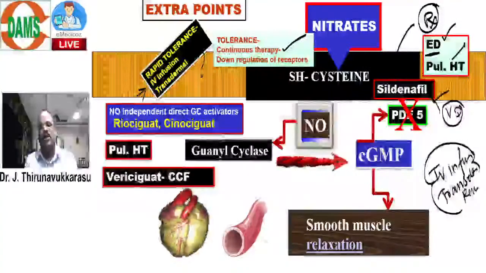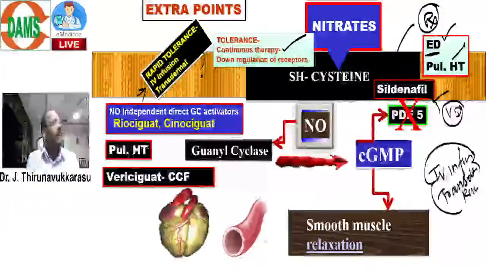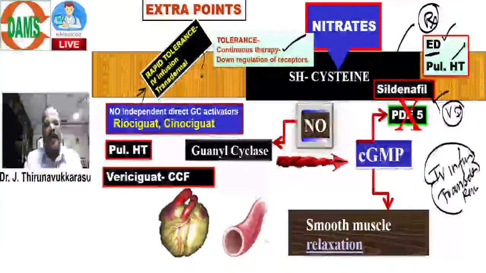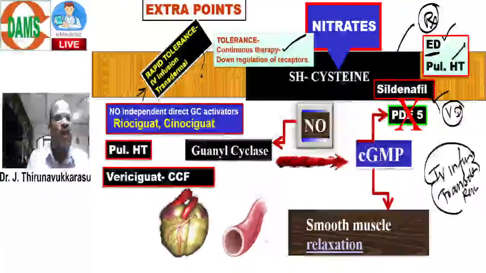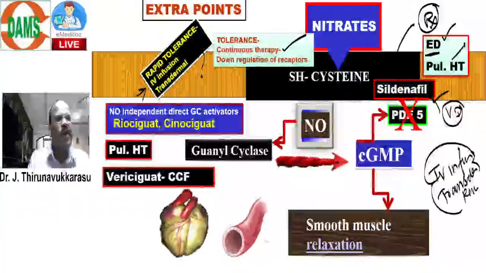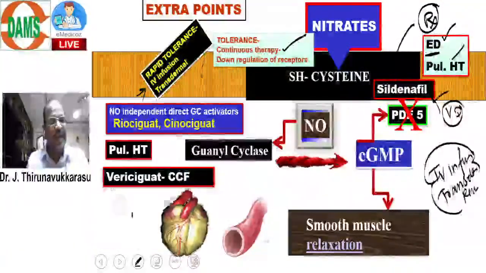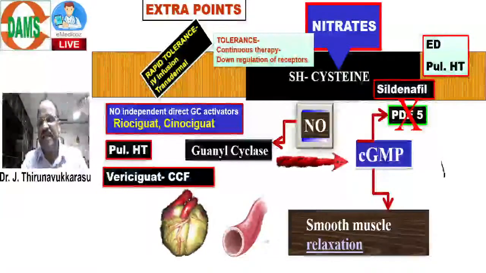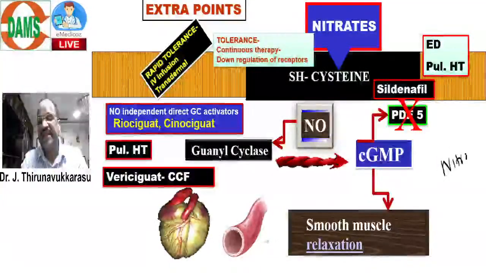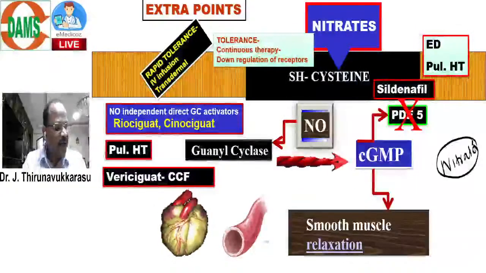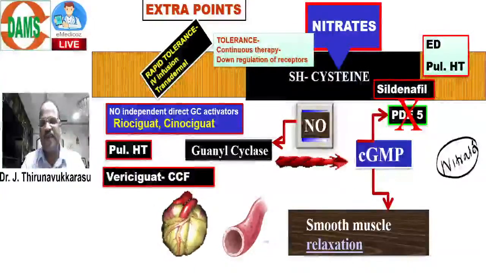Okay. So question. Sildenafil, a PDE5 blocker, useful for erectile dysfunction and for pulmonary hypertension. So all these are wonderful extra points you should know. Now, the ultimate take home message in this slide regarding my chapter. My chapter is nitrate. In that, what are the take home messages, apart from the extra points, the straight take home points?